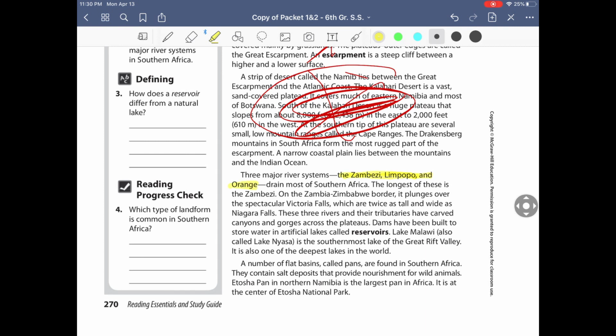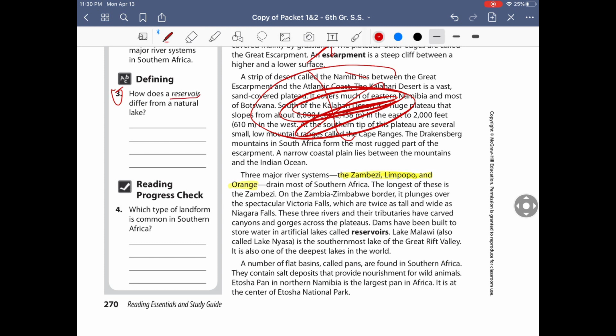So the Zambezi, the Limpopo, and Orange. Now, I'm probably not pronouncing these correctly, but I don't live in this country, so I wouldn't know how to pronounce these correctly. All right, so let's go on to number 3, and it says, what is a reservoir?